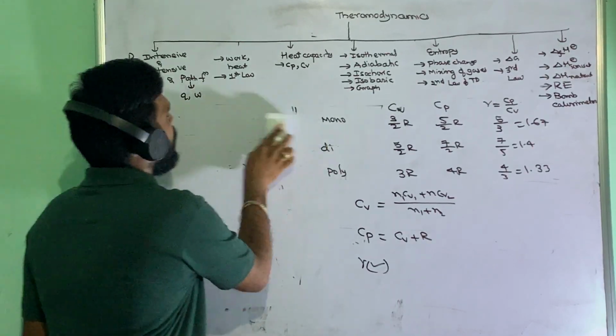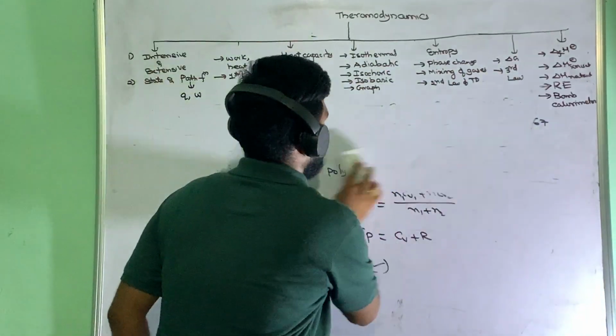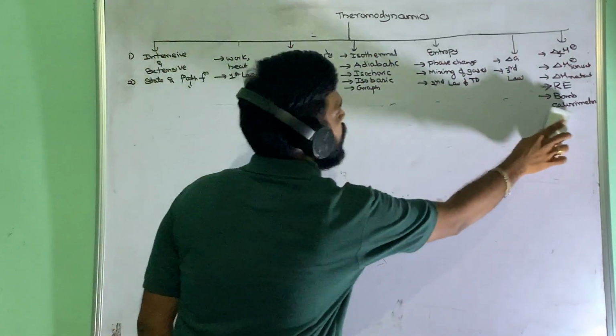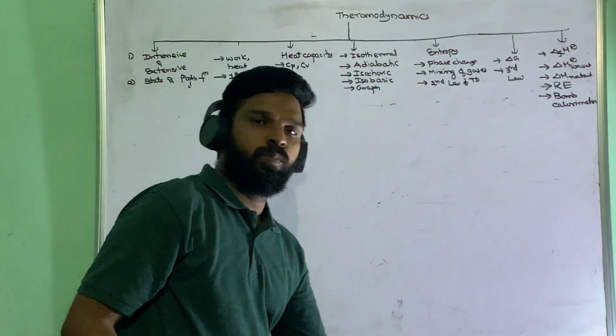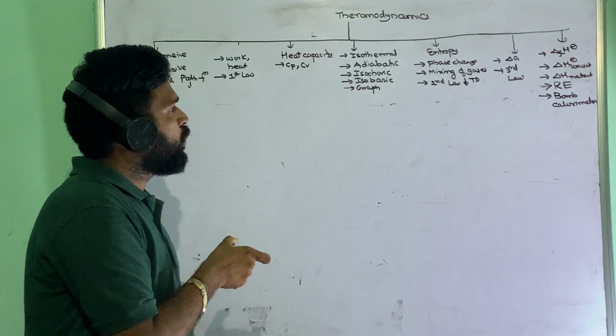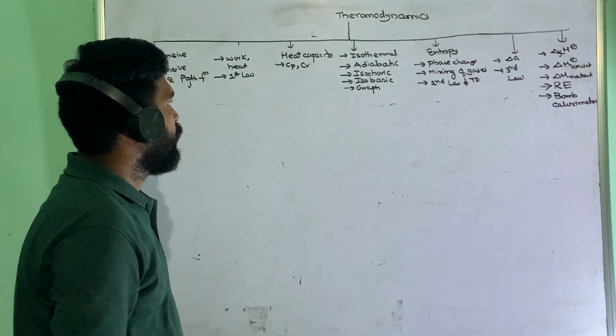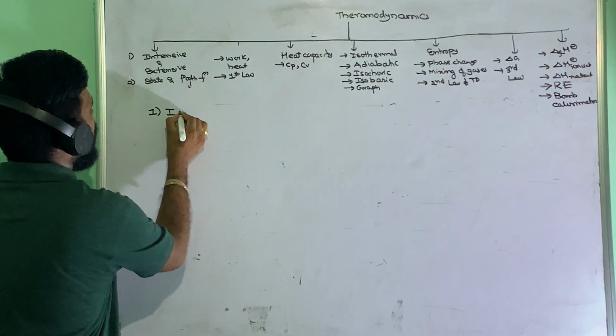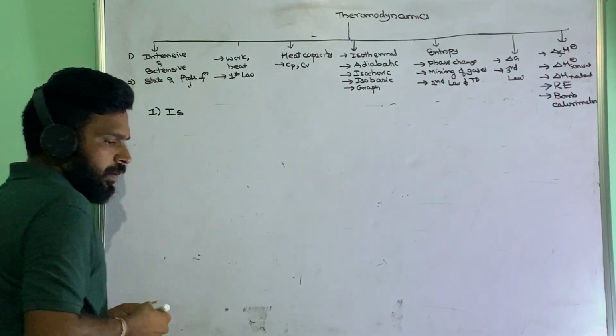Next, we are going to discuss important formulas related to the isothermal, adiabatic, isochoric, and isobaric processes. One by one, we will go through them. First one is the isothermal process.